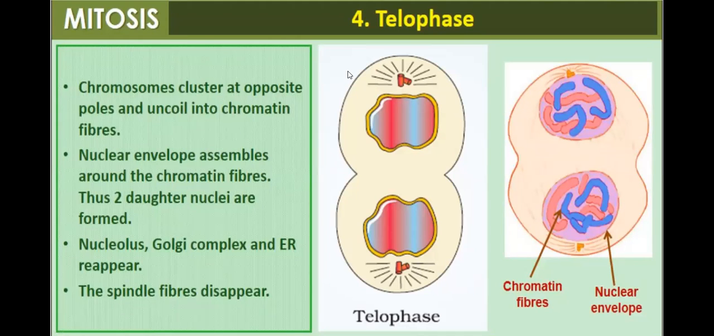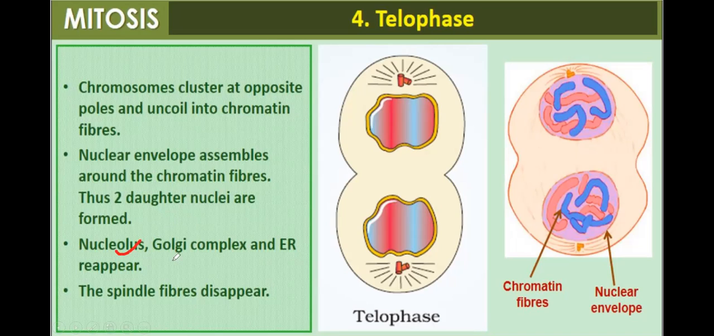In telophase, chromosomes cluster at the opposite poles and uncoil into chromatin fibers. Now these chromosomes are not visible; they are converted into chromatin fibers. The nuclear envelope reassembles. There is a reformation of the nuclear membrane around the chromatin fibers. Thus, two daughter nuclei are formed. So this is one nucleus and this is the second nucleus. Within one cell there are two nuclei. This is called karyokinesis.